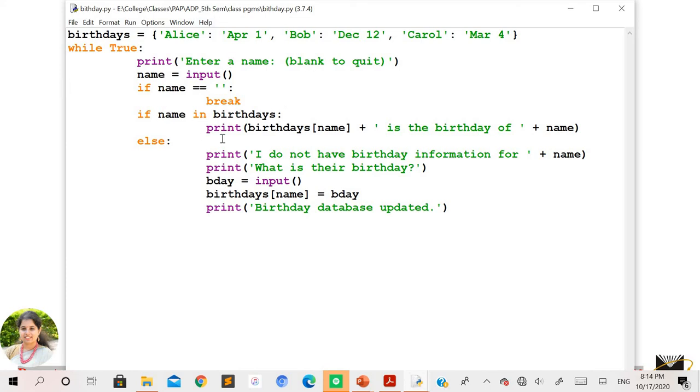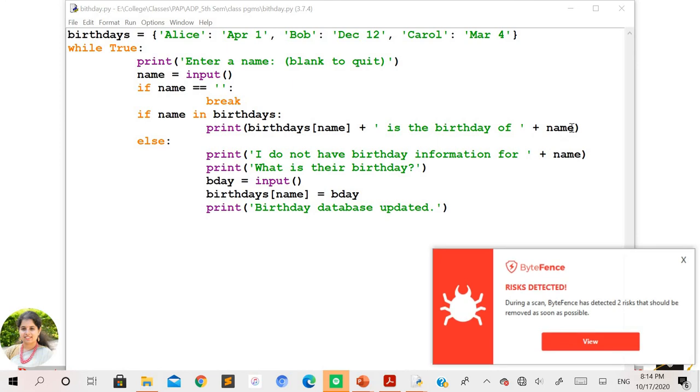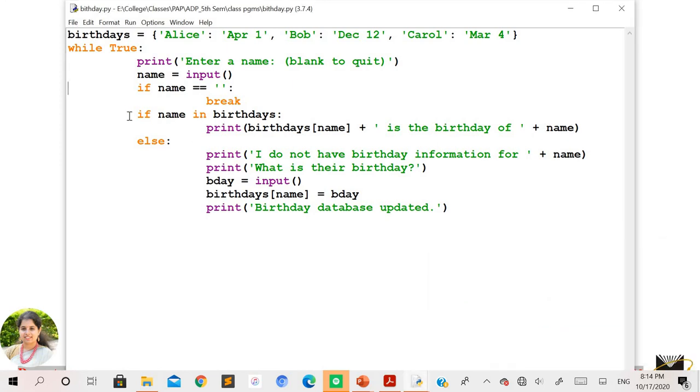So if it is present, then what needs to be done? You are supposed to display that key along with its associated value. So how do you access the associated values here? All of you know that. Birthdays being the name of the dictionary variable, and within the square brackets the key that you have read from the user. If it is present, birthdays of that name will give you the value associated with this key. So with the concatenation operator, you print the birthday of, along with the key. Right. So this is the case if the name is present in the dictionary here.